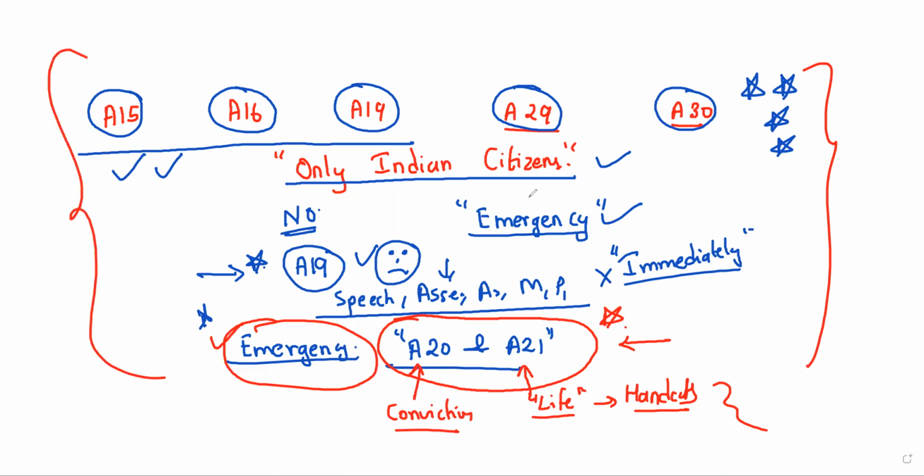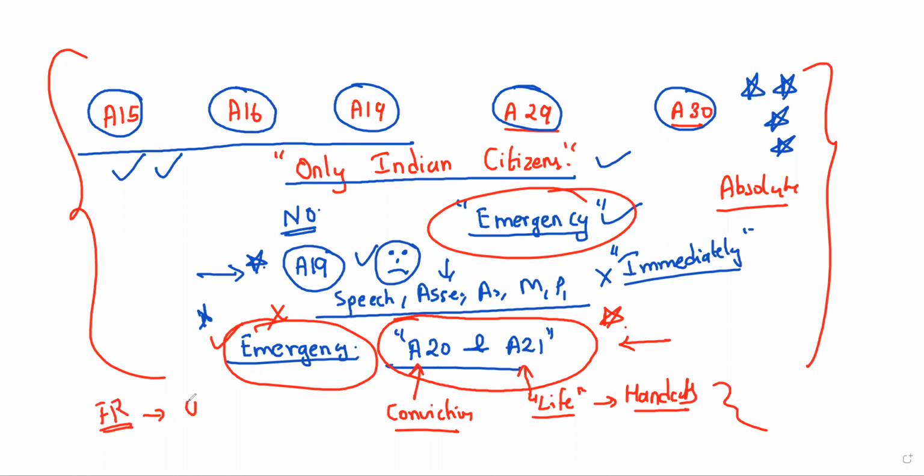Now, if they ask you whether the Indian citizens are enjoying fundamental rights completely, is it absolute? Answer is no, because during emergency, your fundamental rights will be cancelled. So what happens during emergency? The cancellation of the fundamental right. This is taken from the Weimar Constitution, or I can call it the German Constitution.